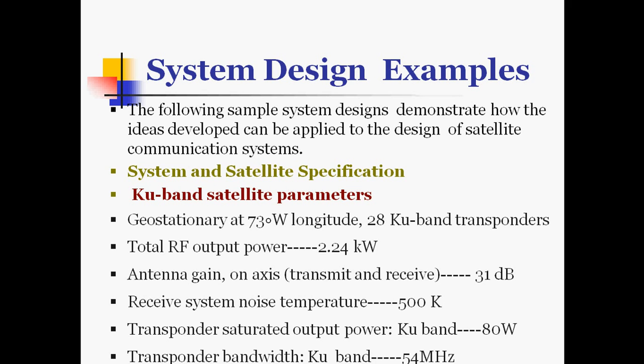Some parameters we are going to describe here: total RF output power is 2.24 kilowatt, antenna gain on axis for transmit and receive is 31 dB, receive system noise temperature is 500 Kelvin, transponder saturated output power at Ku band is 80 watt, and transponder bandwidth for Ku band is 54 megahertz.